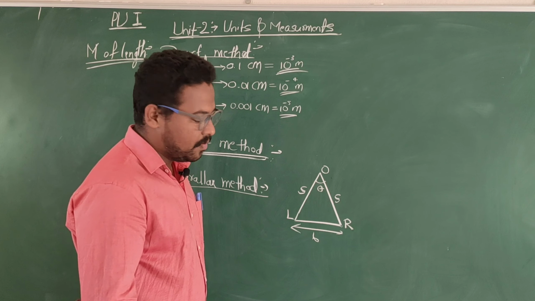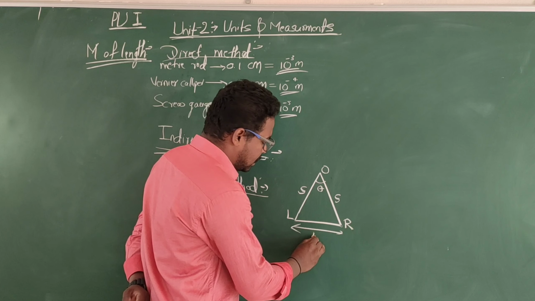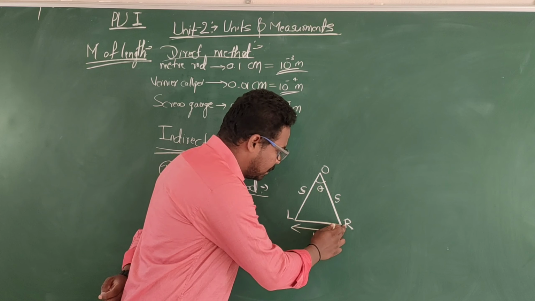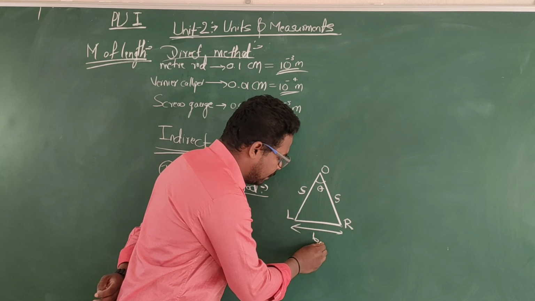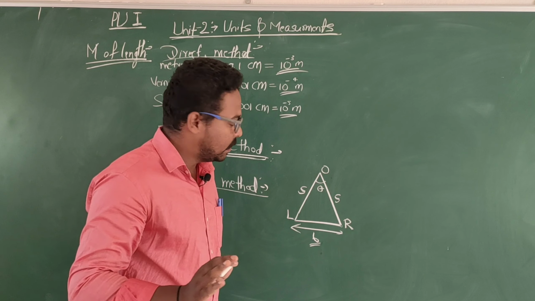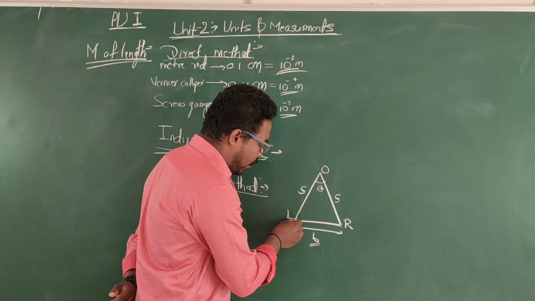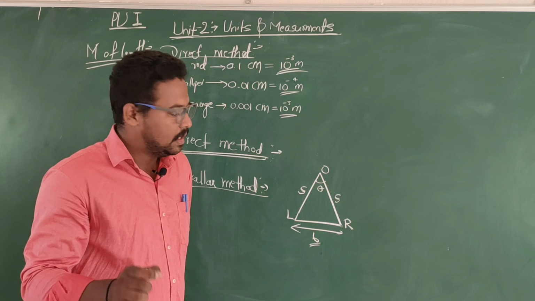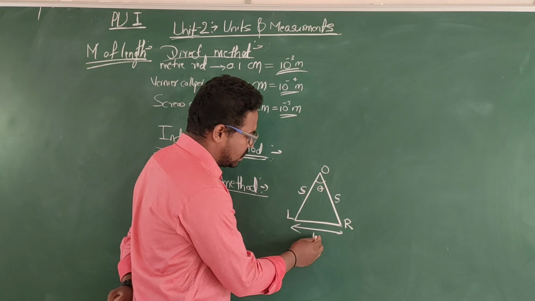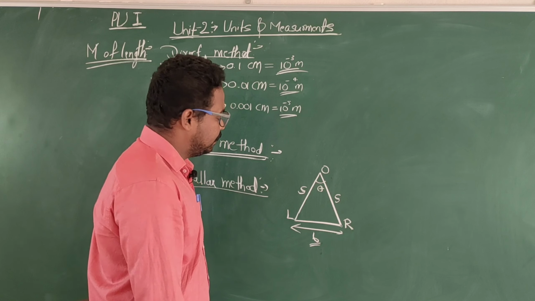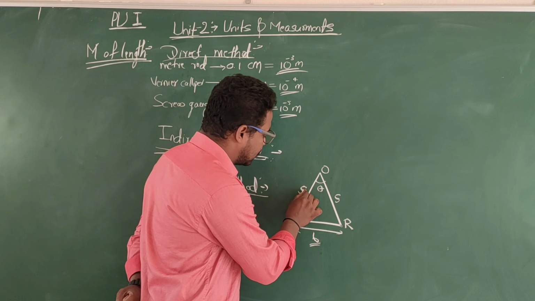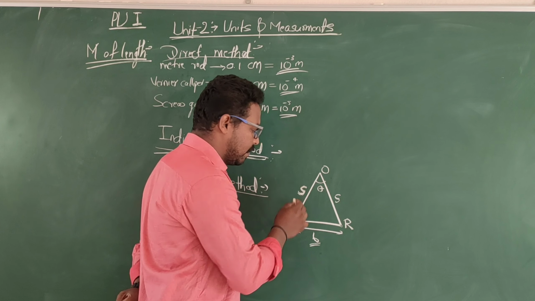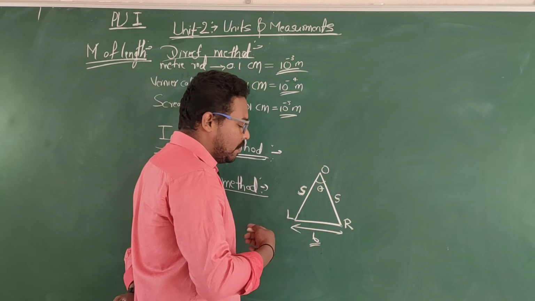The distance between the points of observation is called the basis. This is the distance we want to find.